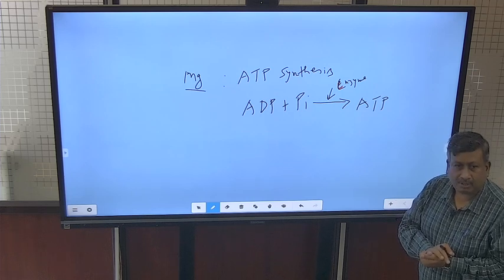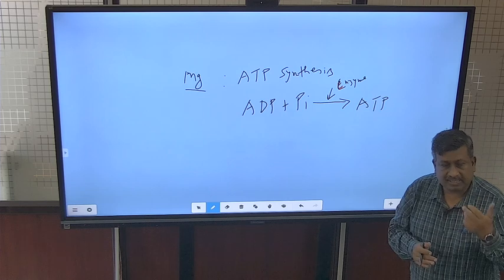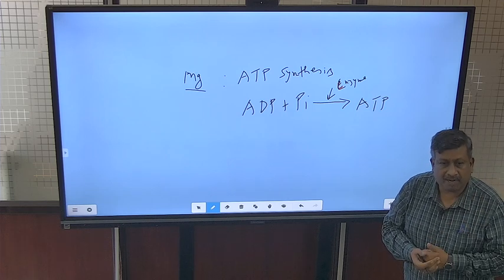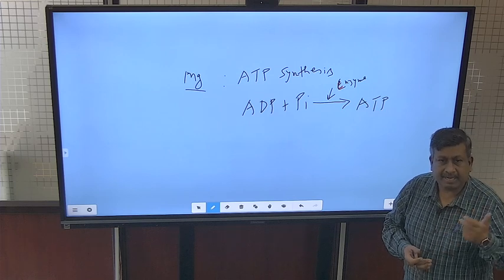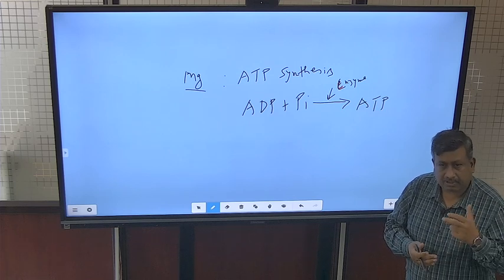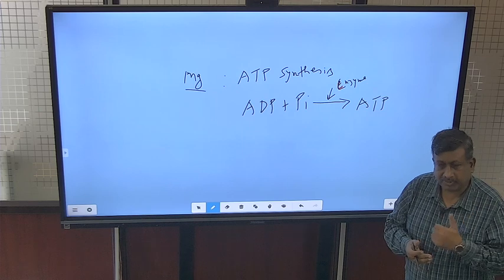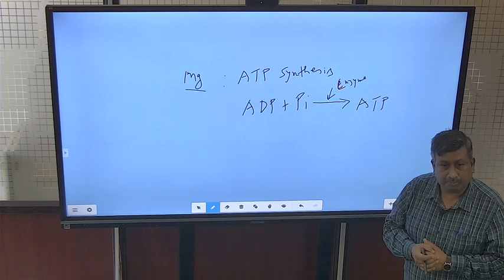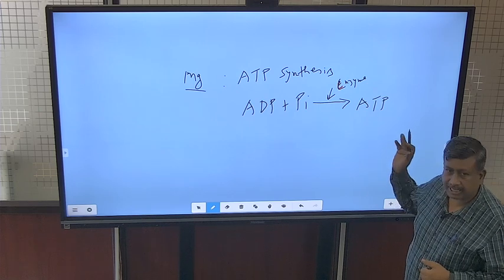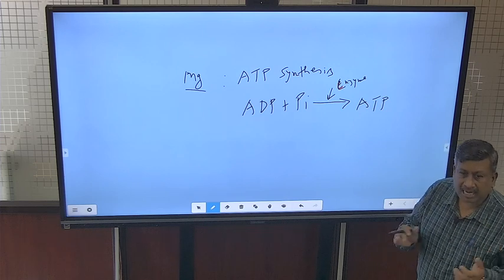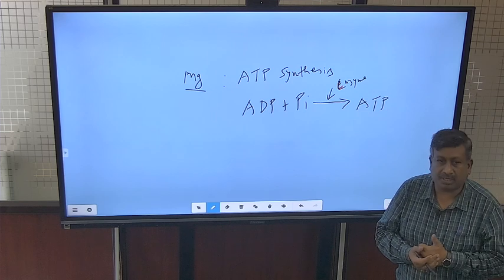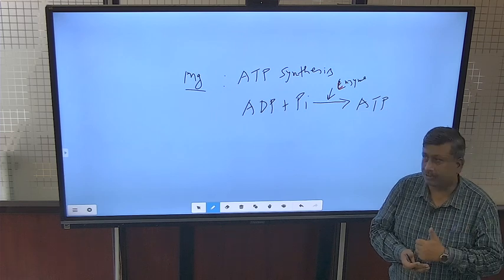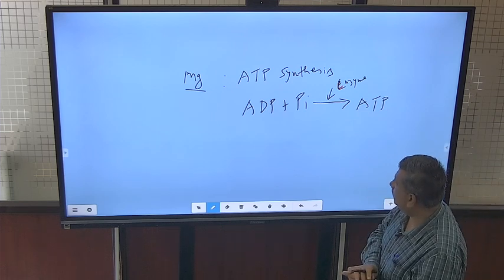So in the case of oil seed crops, because oil synthesis is there, more energy is required for oil synthesis. So magnesium acts as a carrier of phosphorus. In oil seed crops, the requirement of magnesium is more for the synthesis of this ATP, which is required for oil synthesis. So magnesium acts as a carrier of phosphorus, particularly in oil seed crops. So this is important, ATP synthesis.